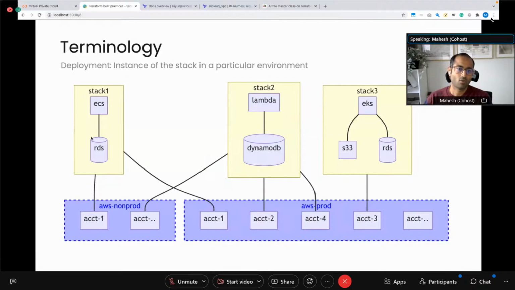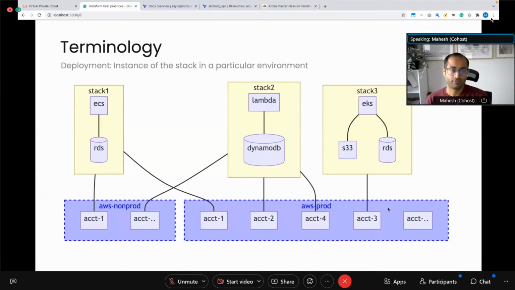For example, stack one, which is ECS RDS in the previous screen, we had deployed in the non-production account one, and then we had it deployed in the production version of account one as well, which is again the same stack. And then you had stack two, the second type of application, deployed across two accounts, and so on. So the idea is to create infrastructure in such a way that the same infrastructure blueprint that you write using Terraform as a stack is deployed across multiple environments, rather than deploying it one-off in each environment separately.